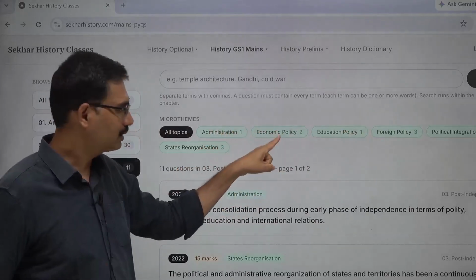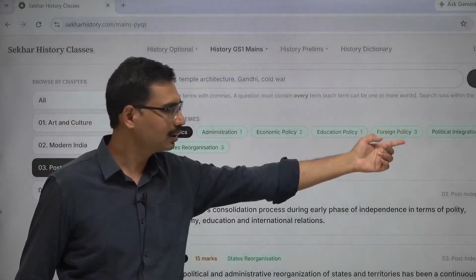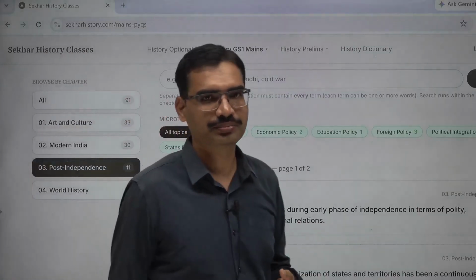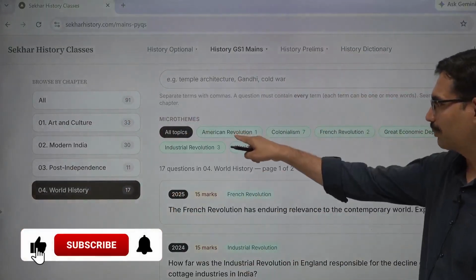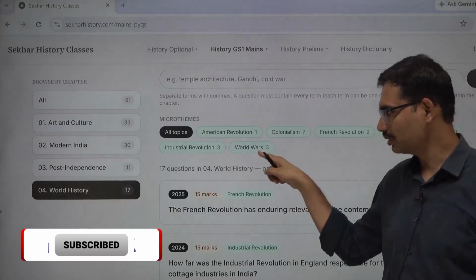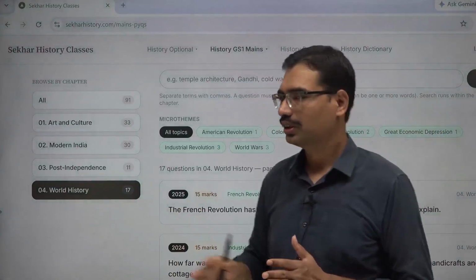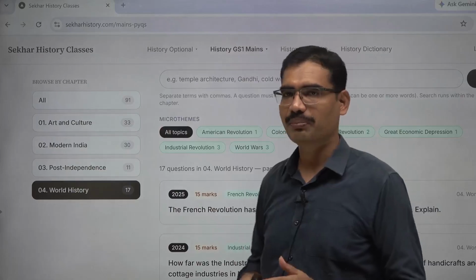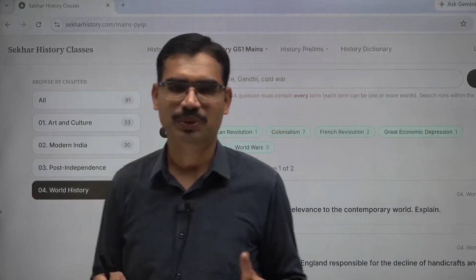Administration after independence, economic policy after independence, education policy after independence, foreign policy after independence, political integration after independence, states reorganization after independence. Similarly, with respect to old history, again, these are the topics: American Revolution, French Revolution, colonialism, Great Economic Depression, Industrial Revolution, World Wars. It's going to be very easy for you. Just you need to come to this place, History GS1 Mains, PYQs, organized systematically. This way, this portal will help you.